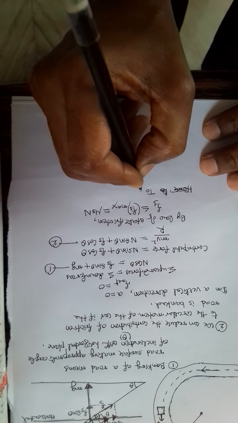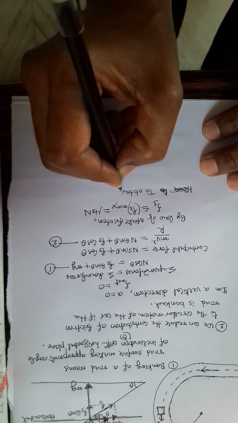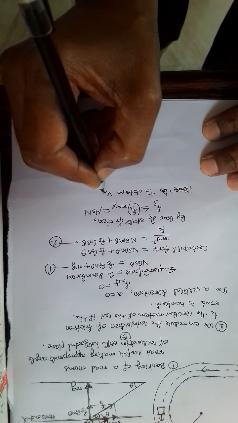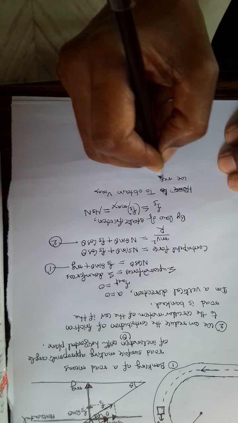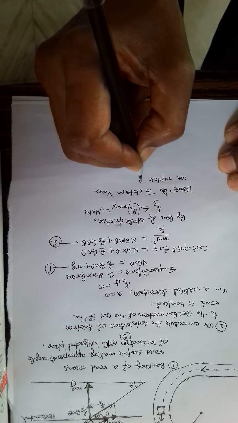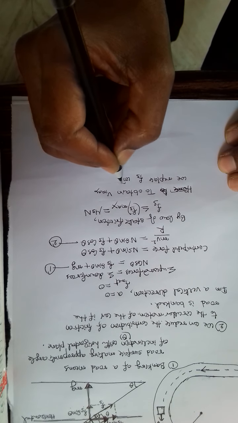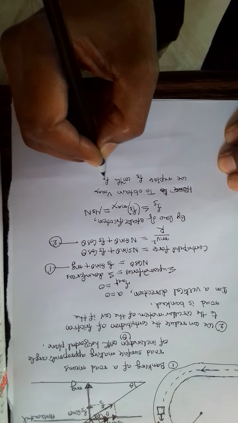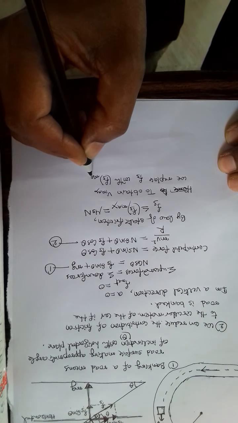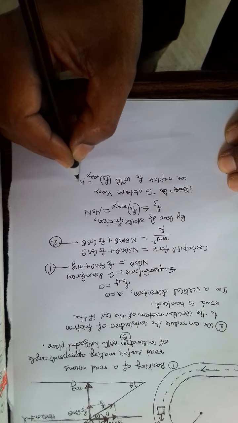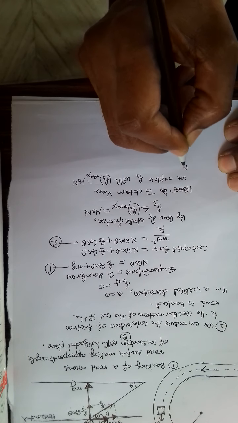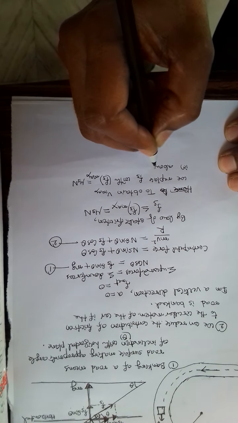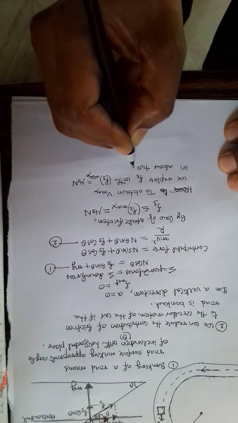To obtain v maximum, we replace Fs with Fs maximum, or mu s n, in the above two equations.